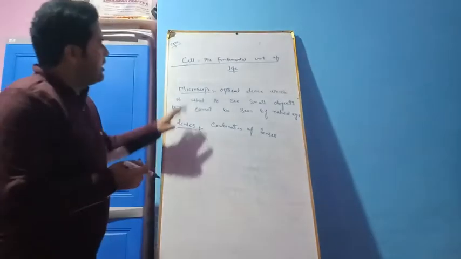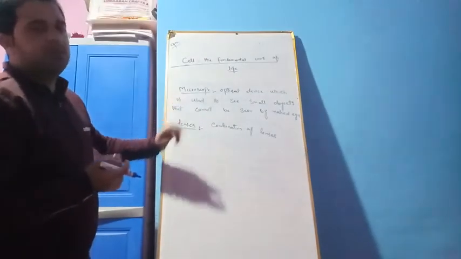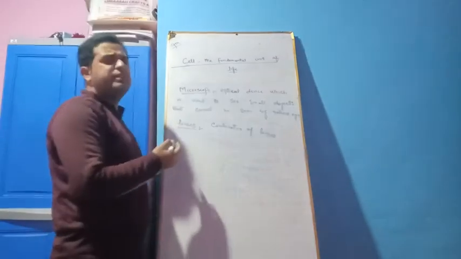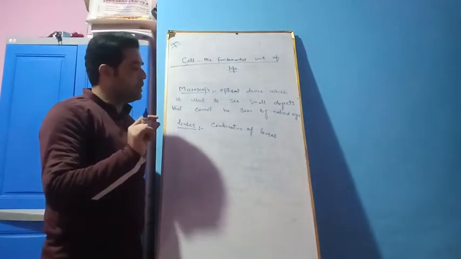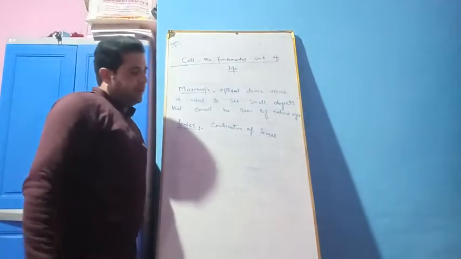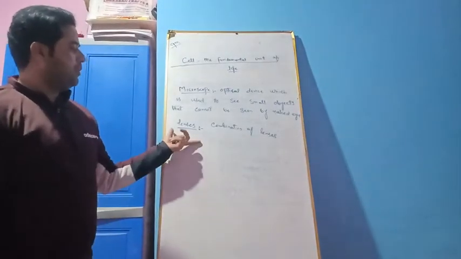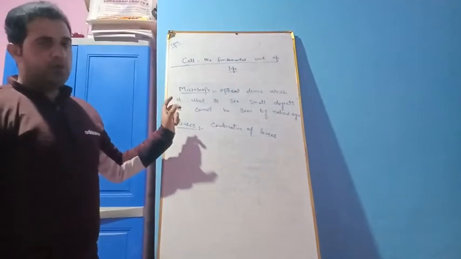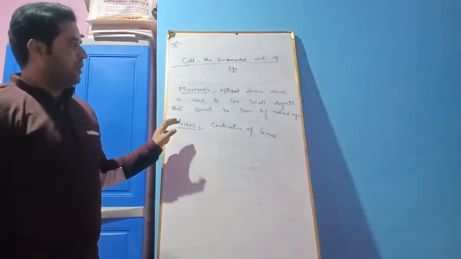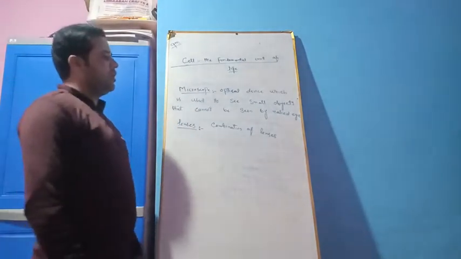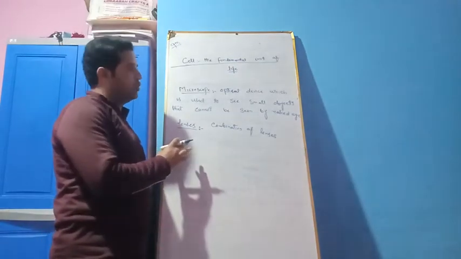So by the discovery of the microscope, it became possible to see extremely small objects. Robert Hooke took this opportunity to discover the cell. So the cell was discovered by Robert Hooke with the help of the microscope when he visualized the cork under the microscope.